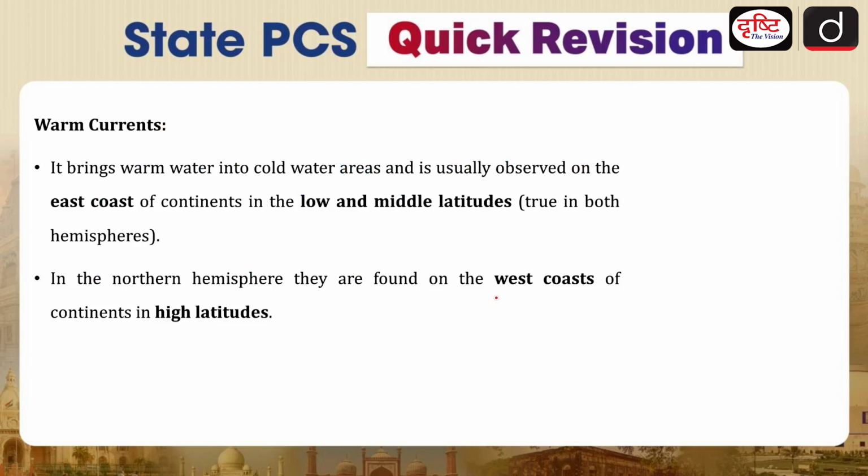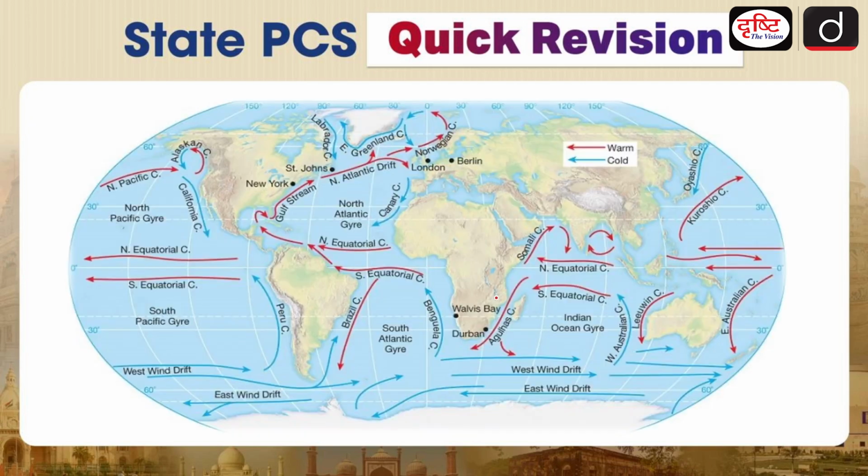Now coming to the second one, that is your warm currents. They bring warm water into the cold areas. So these are your warm currents, and you will be seeing that they are mostly found on the east coast of the continent in the low and middle latitudes, and on the west coast in the high latitudes, opposite of the cold currents. Here you can see this is the east coast, and these are the west coast over here. This is the east coast over here, and obviously in the higher latitude there is nothing. So mostly you will find that the warm currents are on the eastern coast of the low and the middle latitudes, and the western coast of the higher latitudes. I hope that is clear. Now we can move further.